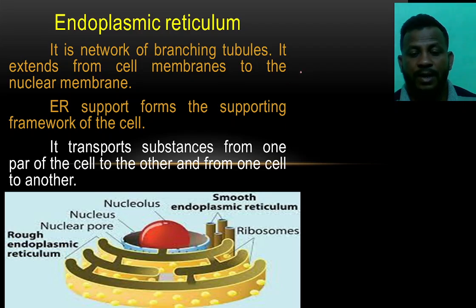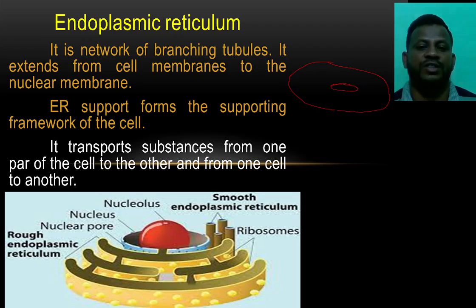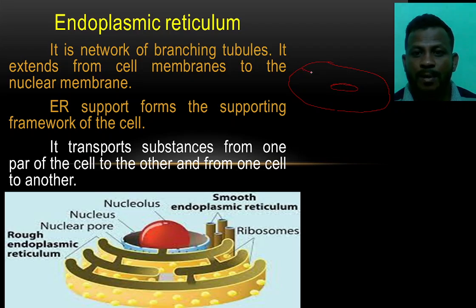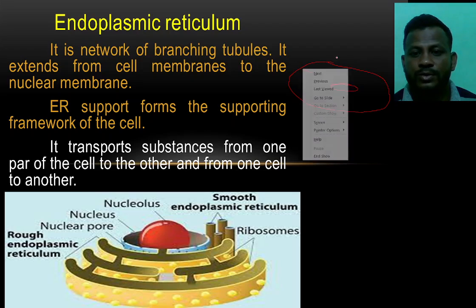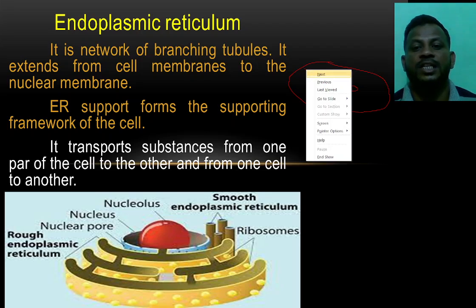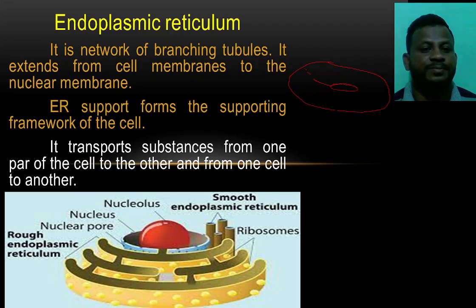For example, imagine that this is the cell, and this is the nucleus of this cell. The endoplasmic reticulum extends from the cell membrane to the nuclear membrane. Until here it is extended.